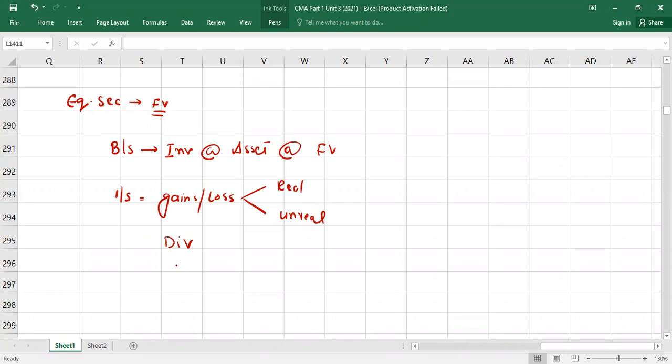Clear? Then I'm going to tell you about what? The measurement alternative under equity securities. What was the formula? Cost of asset minus impairment of investment, plus or minus observable changes in the fair value of identical or similar securities of the same issuer. That is the condition. Practically, no one is using this, honestly speaking. Okay? But GAAP says do this.